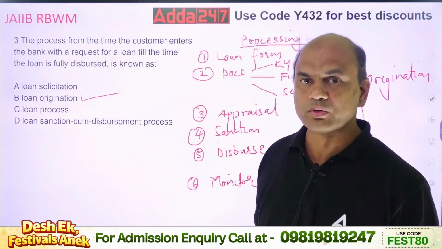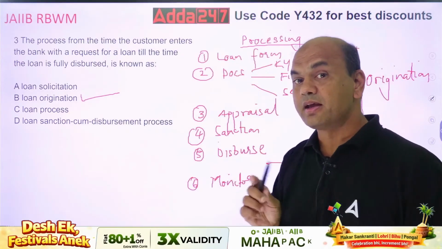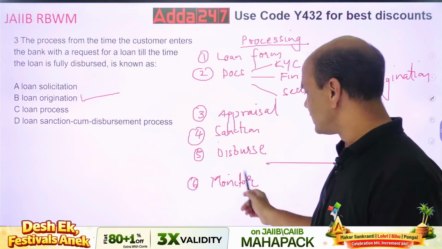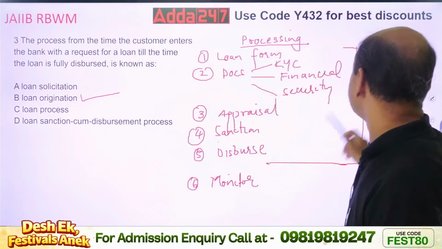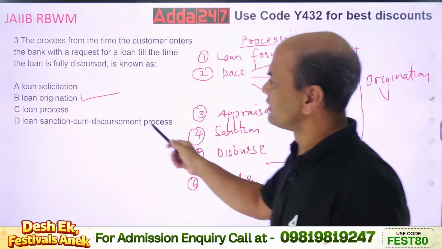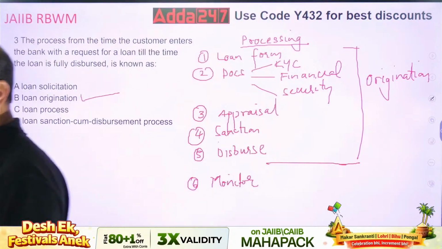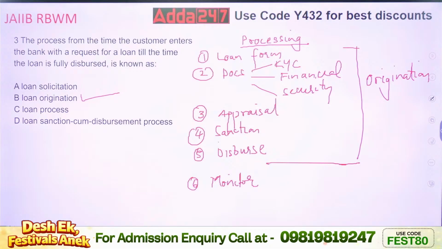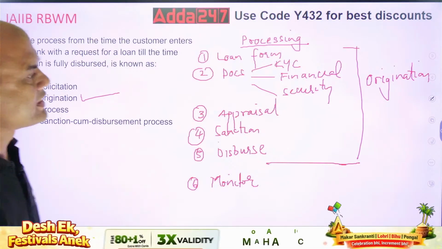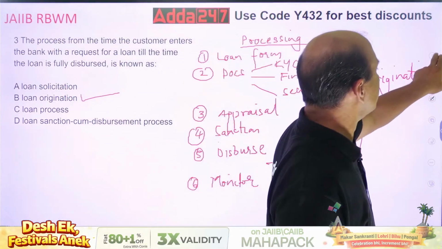So kindly note from stage number 1 to stage number 5, except monitoring. Monitoring I am not considering. Everything comes under loan origination. Okay? Kindly note this. Except for loan monitoring, everything is loan origination. Got it, everyone? Clear? Loan origination.